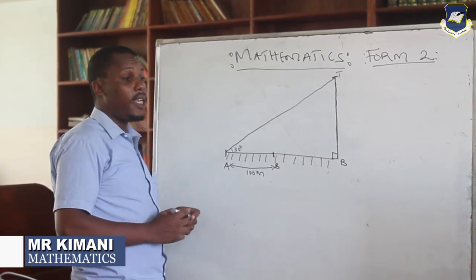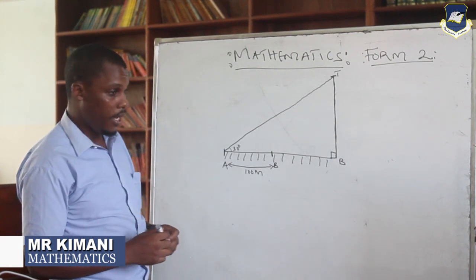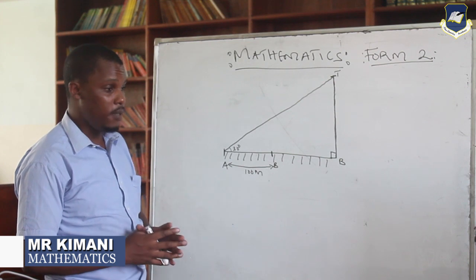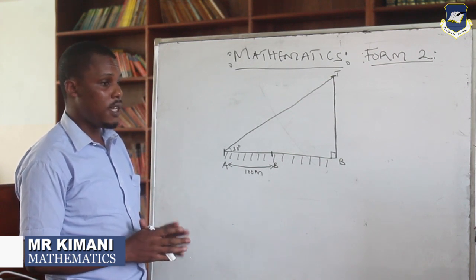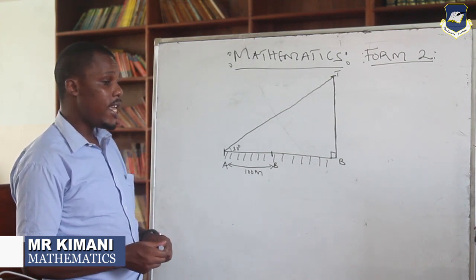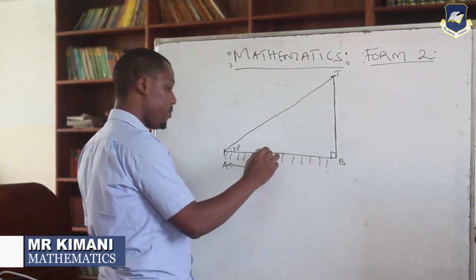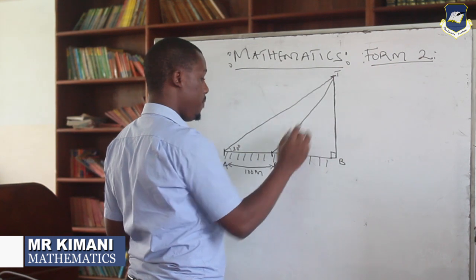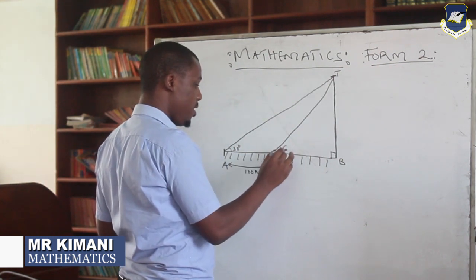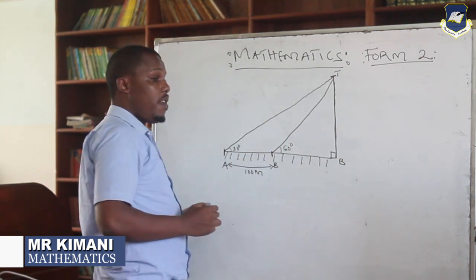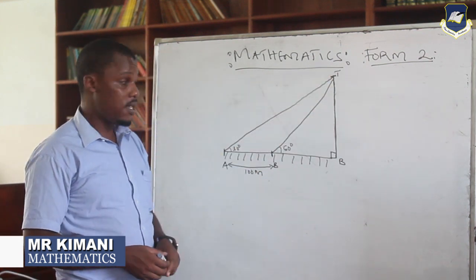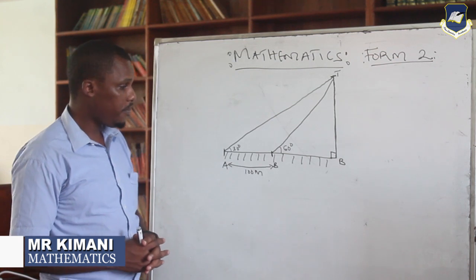Then at point B, again he observed the top of the building. After walking 100 meters toward the foot of the building, he stops at point B where he observed again at an angle of 60 degrees. You can see there, this is the angle we are calling 60 degrees. So now the examiner requires us to find the height.